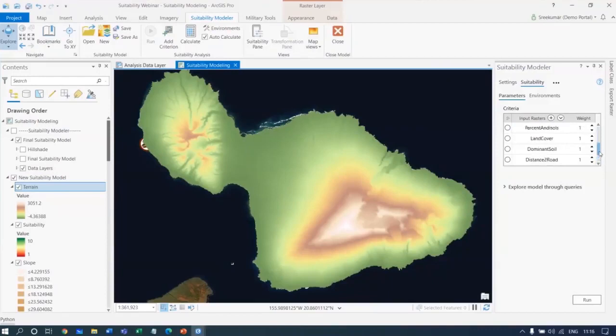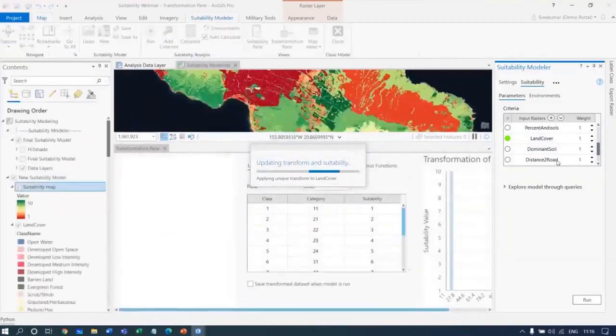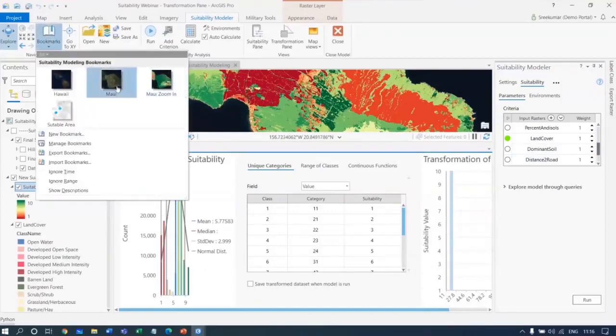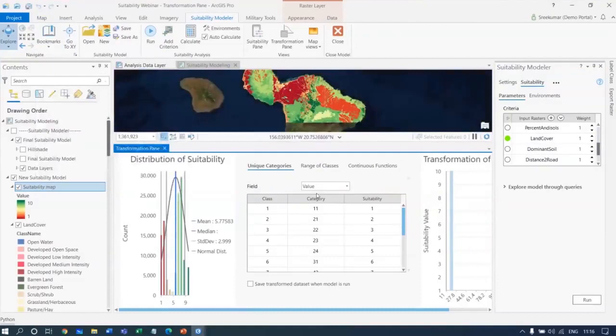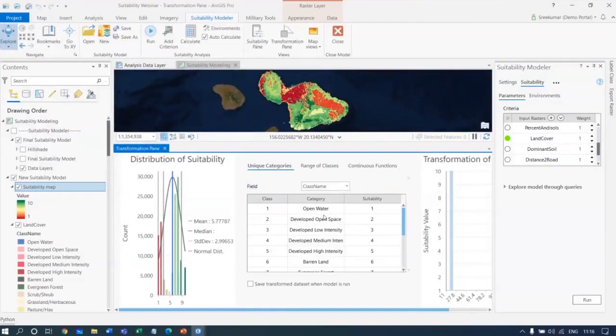But I would like to show you some additional capabilities that might not have been there earlier. For example, I just picked up the land cover. It automatically explores the dataset and tells me, based on the value in the pixel, what classes are available based on the suitability. To see the map more clearly, I will zoom back to that location. And based on the field we have selected, for example the classes, you can see the various classes available here and the suitability that was already assigned.